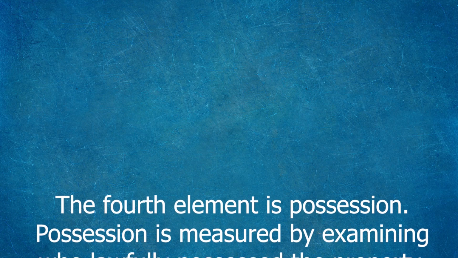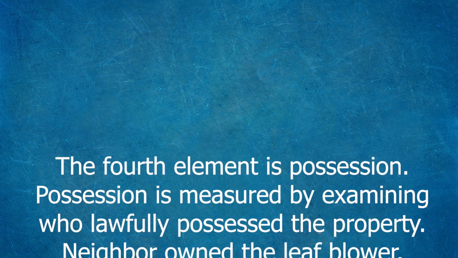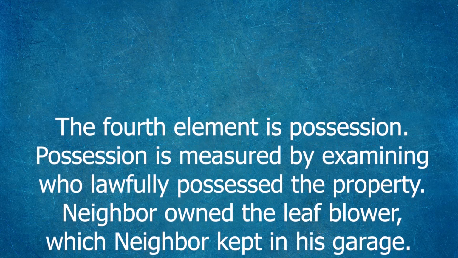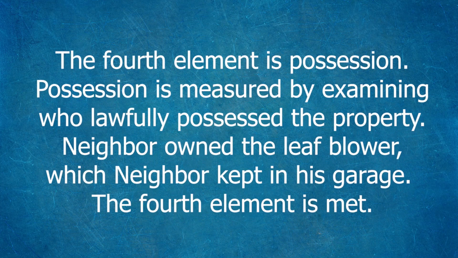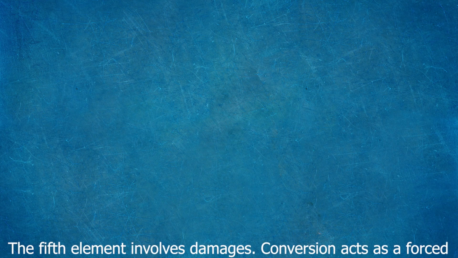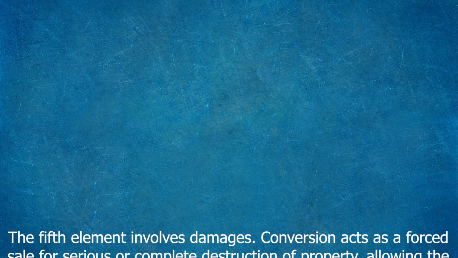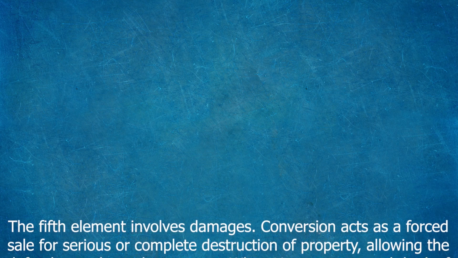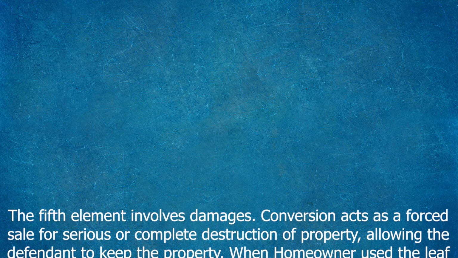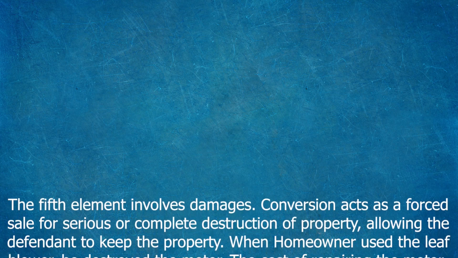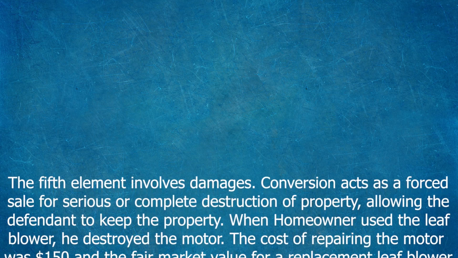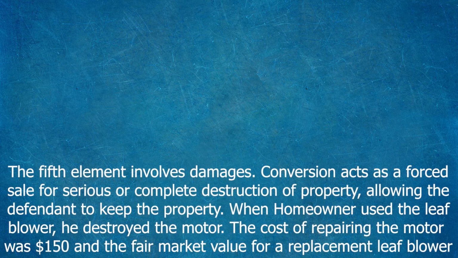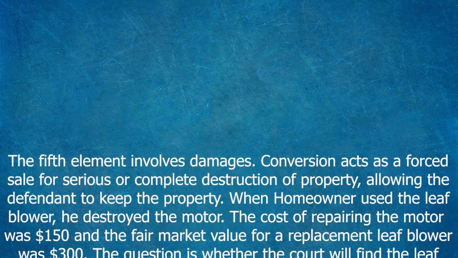Possession is measured by examining who lawfully possessed the property. Neighbor owned the leaf blower, which neighbor kept in his garage. The fourth element is met. The fifth element involves damages. Conversion acts as a forced sale for serious or complete destruction of property, allowing the defendant to keep the property. When homeowner used the leaf blower, he destroyed the motor. The cost of repairing the motor was $150, and the fair market value for a replacement leaf blower was $300.